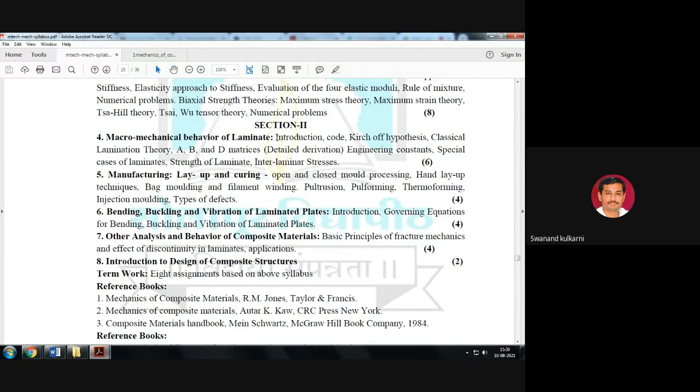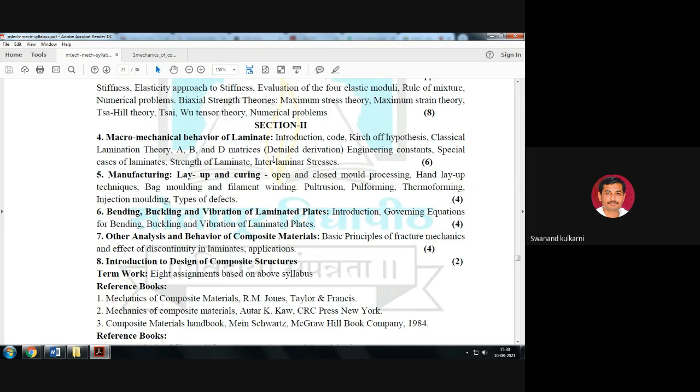Is it okay? So here we should know the introduction, laminate code, Kirchhoff's hypothesis, classical lamination theory, and ABD matrix.